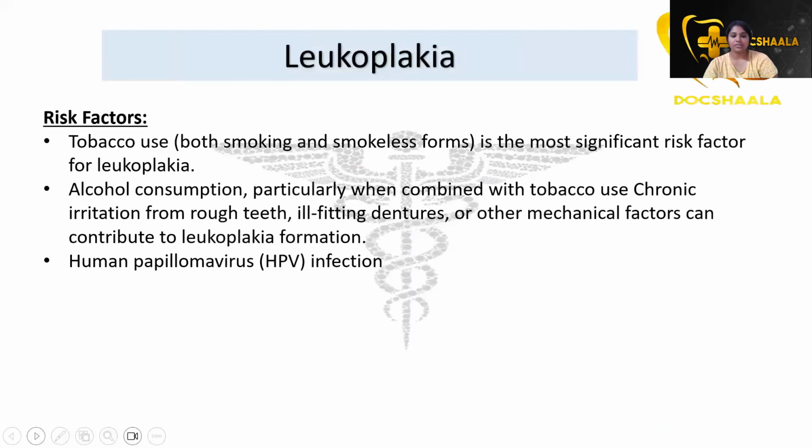The risk factors include tobacco use, both smoking and smokeless forms of tobacco, and alcohol consumption, particularly when combined with tobacco. Chronic irritation from rough teeth. This is important. For leukoplakia, chronic irritation from teeth or ill-fitting dentures and other mechanical factors are very important factors which contribute to leukoplakia. And also HPV infection, right?